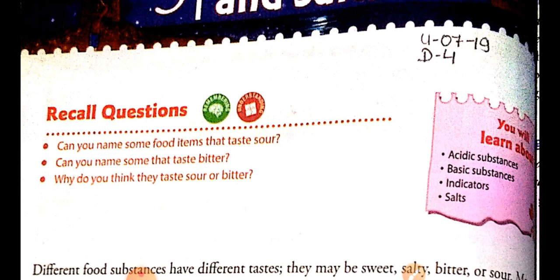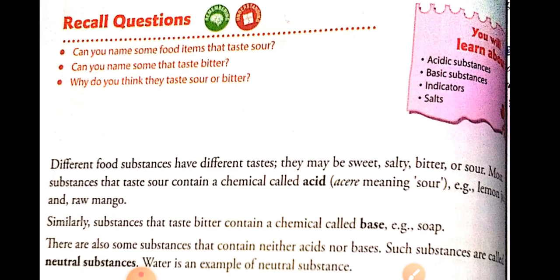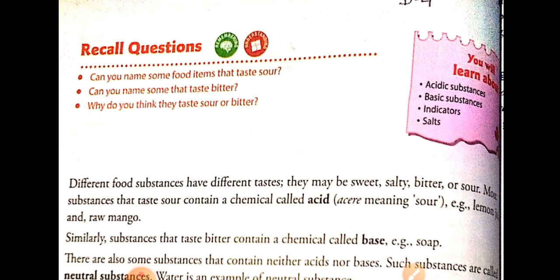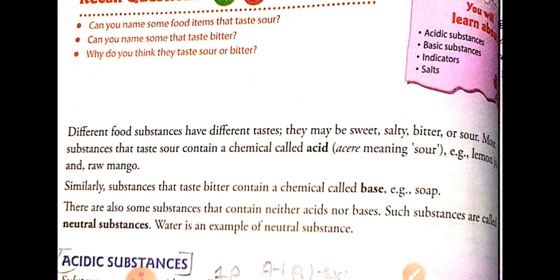The reason was actually the presence of a substance in that. For example, the substances that have a sour taste contain a chemical called acid, whereas the substances which have a bitter taste contain a substance called base.